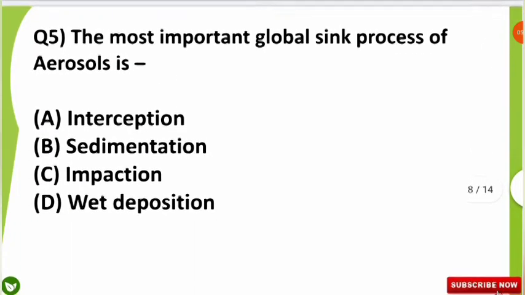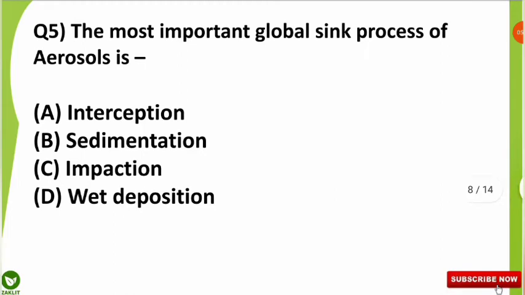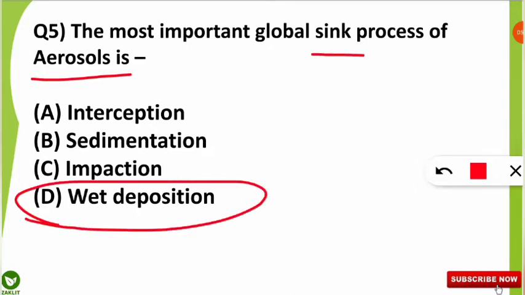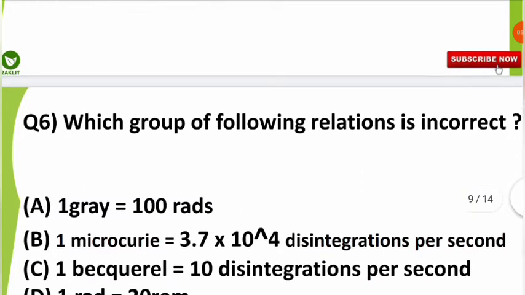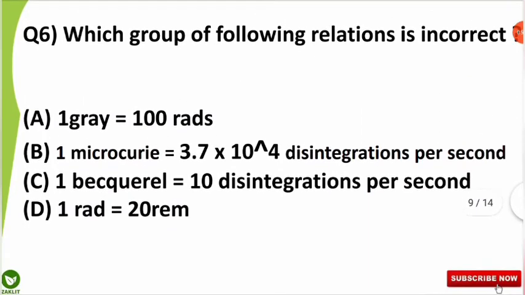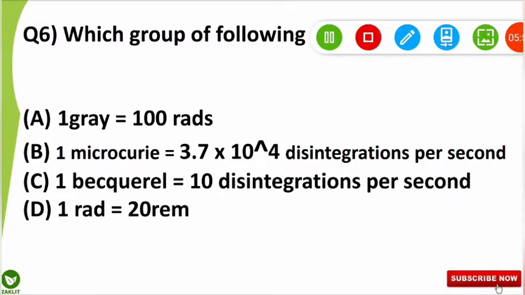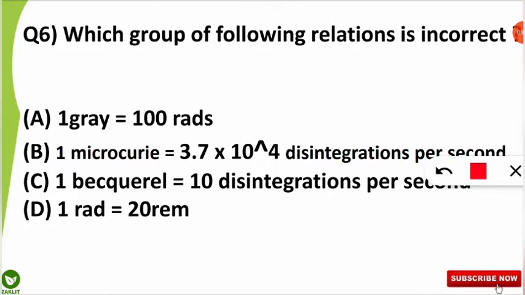The next question was, the most important global sink process of aerosols is what? Aerosols are mostly having the sink in the case of wet deposition. So let's move to the sixth question. The sixth question was, which group of the following relations is incorrect? It is mentioned which is incorrect. The following four options you have to read. I will wait for certain seconds, then I will reveal the answer.